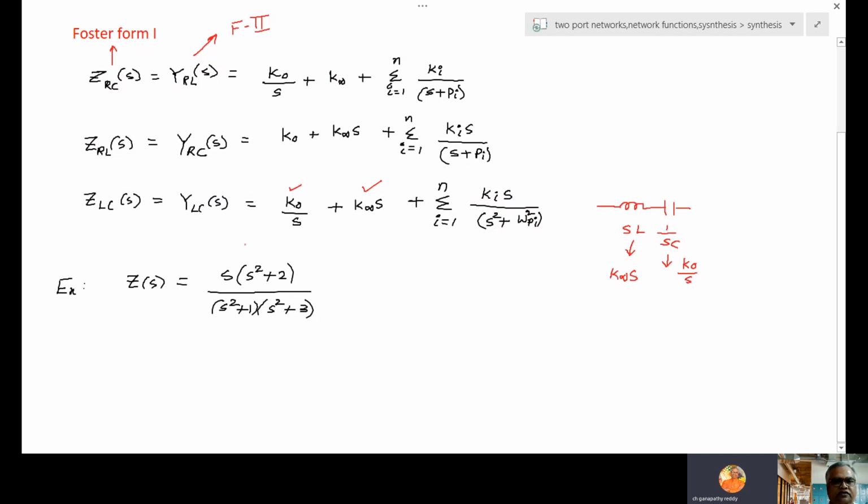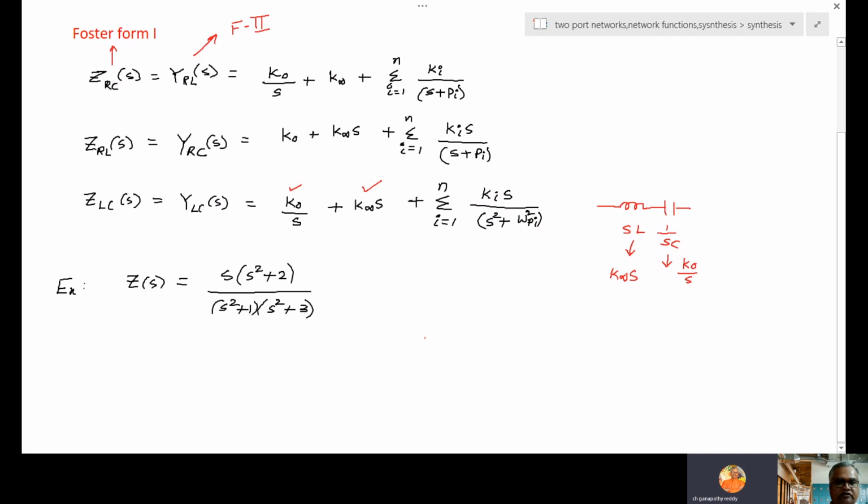So what is the difference? If it is an LC network, specially, they are having poles on the imaginary axis, whereas an RC network or RL network will have poles on the real axis. So here S square plus 1, S square plus 3, compulsorily we conclude that it is having poles on the imaginary axis, therefore it must be an LC network.